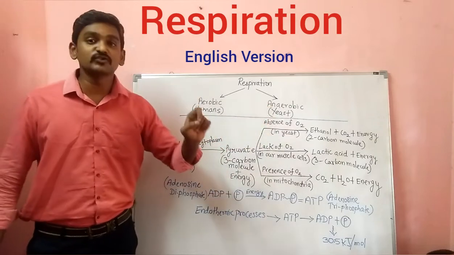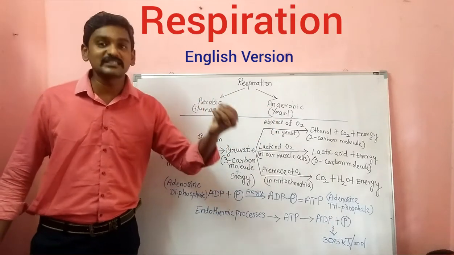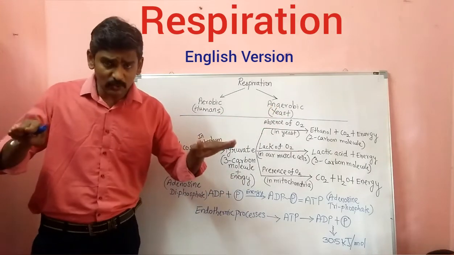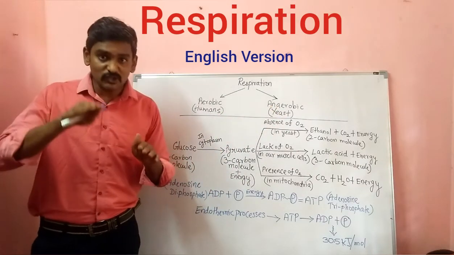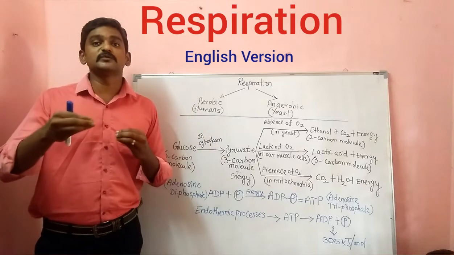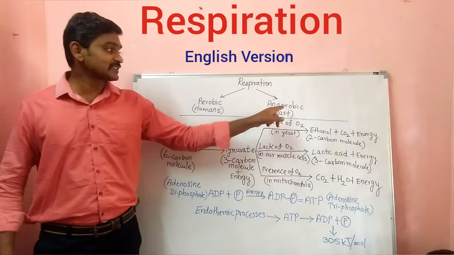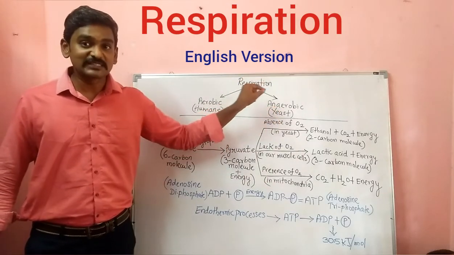In the other case, it is called anaerobic respiration. Anaerobic means what? Without oxygen. So in the absence of oxygen, some organisms produce energy from the food they are taking. That is called anaerobic respiration. For example, yeast.